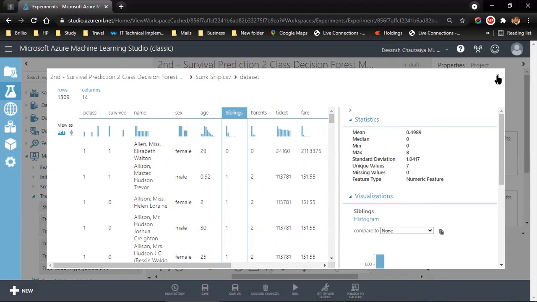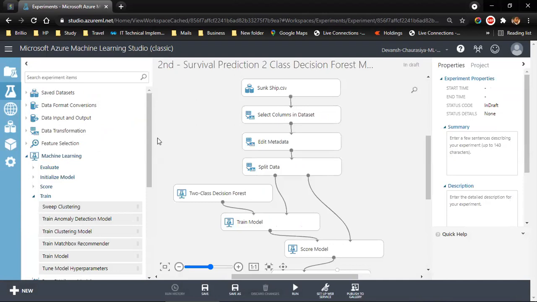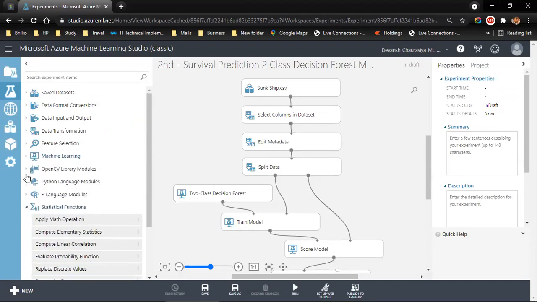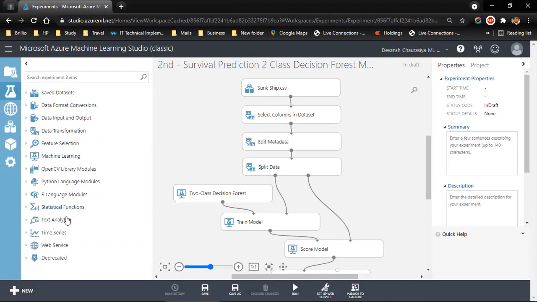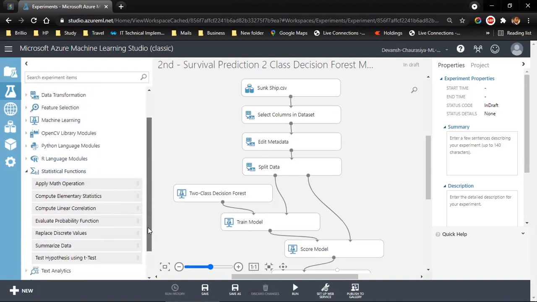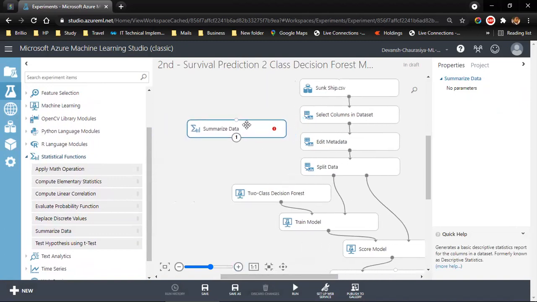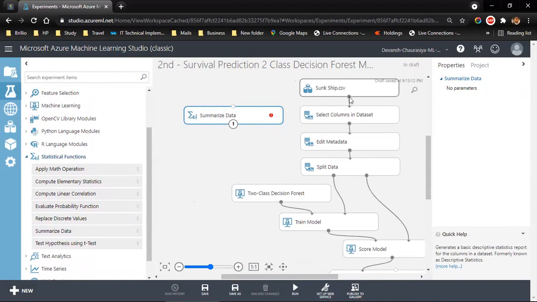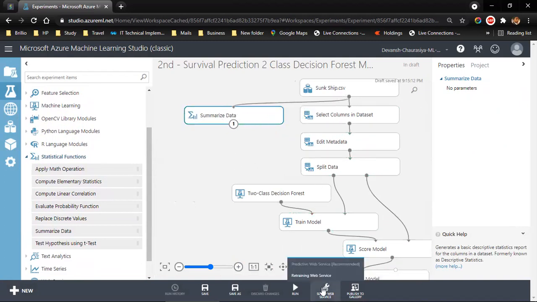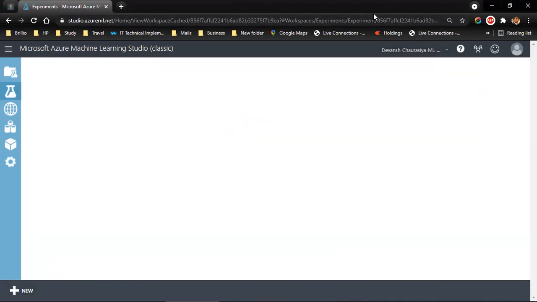Now, another way of visualizing this data with some better statistical functions is to add a summary of the data. Summarize Data is in here, under statistical functions. To summarize my data, I need to add data to this module, and the data is here. This is our data.csv. So I can connect this to this. Now I select this and run selected only. Let it run, it'll take some time.